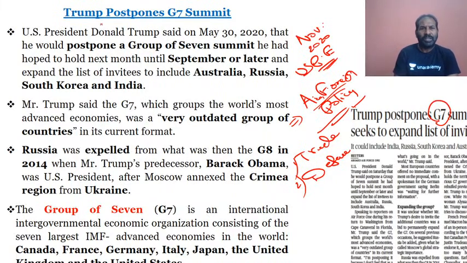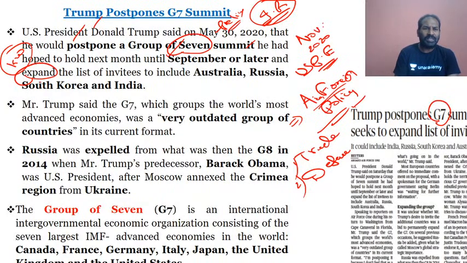So we have seen that Donald Trump has said he would postpone the G7 summit, which he feels would take place in the month of September or later. Why? Because he wants to expand it. The main important keyword here, for prelims IR point of view, is that he wants to expand the G7 summit.